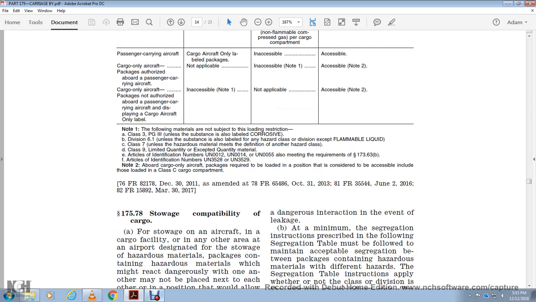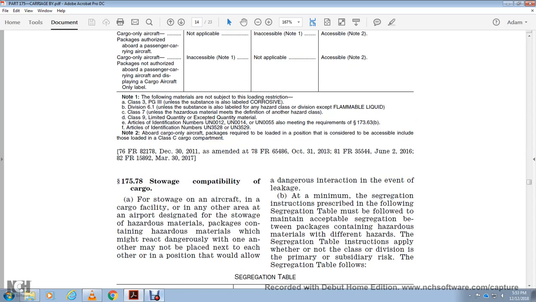Next, quantity storage and compatibility of cargo in the storage of the aircraft. Packages with hazardous material which might react dangerously with one another may not be placed next to each other in a way that would allow a dangerous interaction in the event of leakage. The minimum segregation instructions prescribed in the following segregation table must be followed.